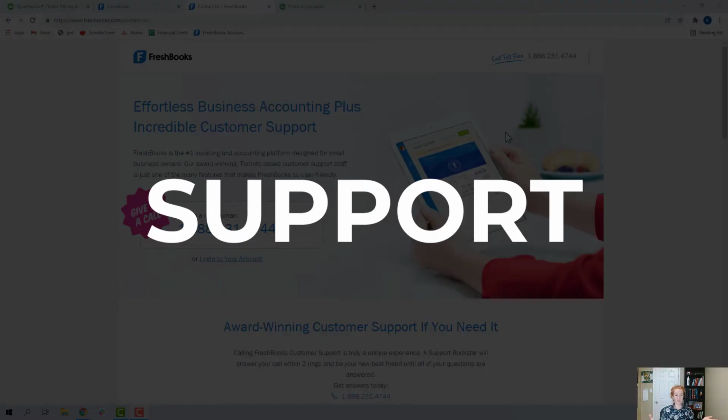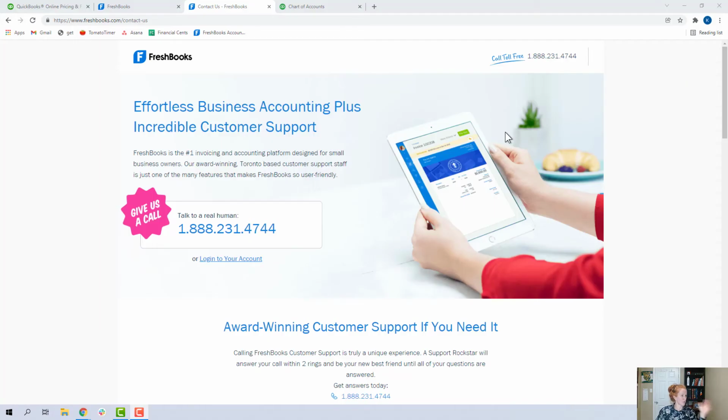All right, so let's talk about support. Let's start with the bright side. FreshBooks support is awesome. They've won awards for their support. They pour enormous resources into support. Every new employee at FreshBooks has to spend time at the support desk for the first chunk of time when they start, no matter what their job is.